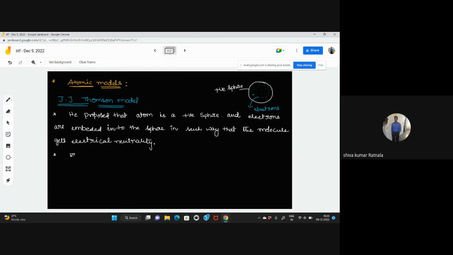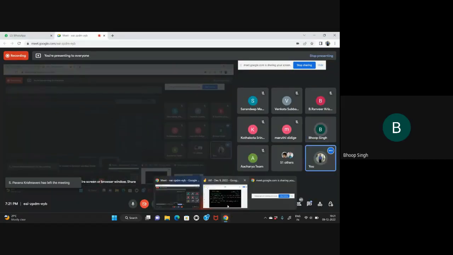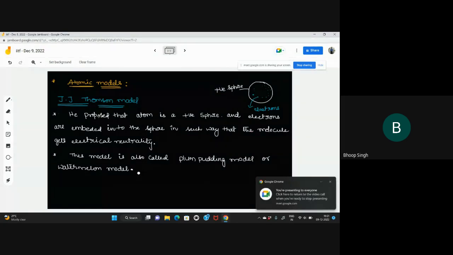This model is also called the plum pudding model, or the watermelon model. Plum pudding model or watermelon model. Even the blueberry muffin model.